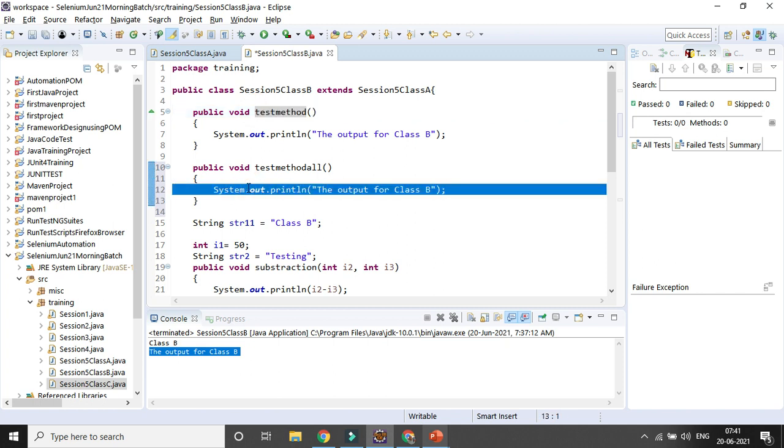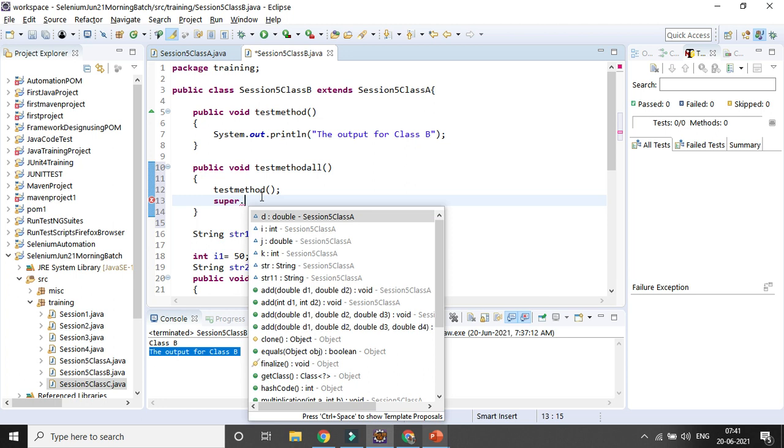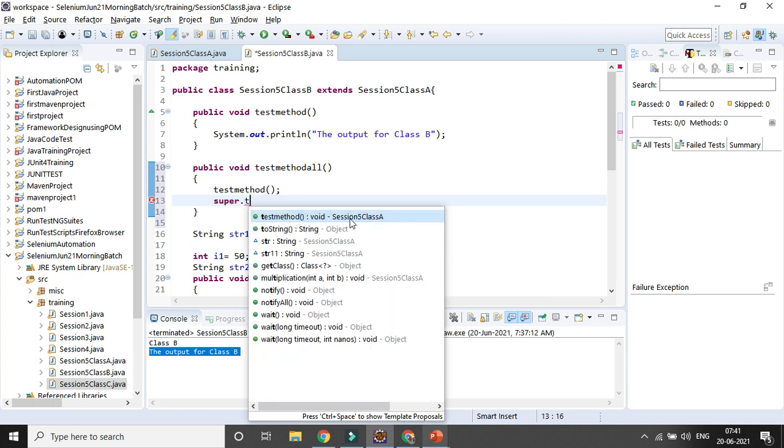Instead of that, I will be calling the test method. This is one way I am calling it. And another way is that I am calling super and then the test method. With the help of the super keyword, dot test method, it will be calling from the parent class. You can see the class coming is session 5 class A. So that's how I can call both methods, from the parent and child.